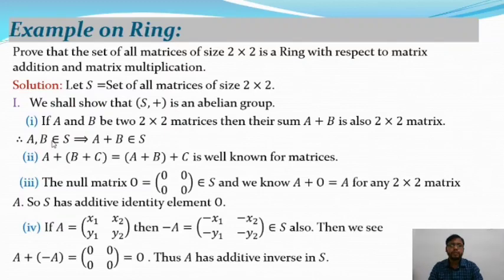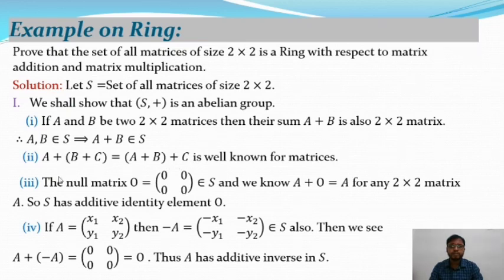So A and B are two matrices of order 2 cross 2, and then their sum, that means A plus B, is also a 2 cross 2 matrix, and it belongs to capital S. So S plus satisfies the closure property, and after that, A plus (B plus C), with B plus C within the first bracket, is equal to (A plus B) plus C, with A plus B within the first bracket. And you know that matrix addition is always associative. That means A plus (B plus C) is equal to (A plus B) plus C.